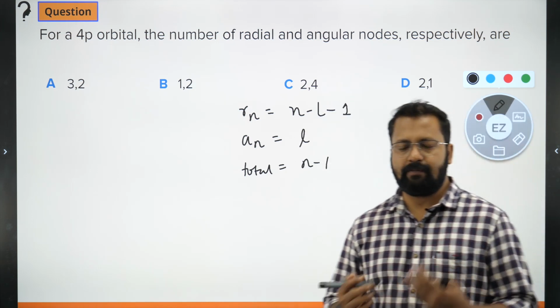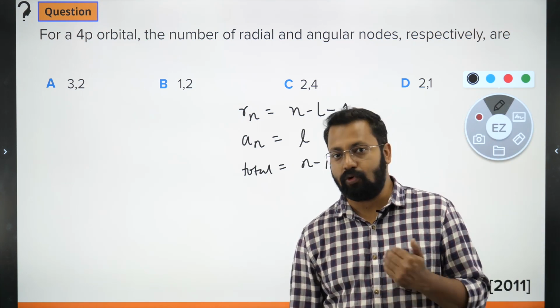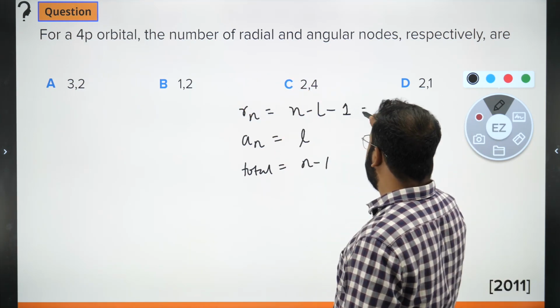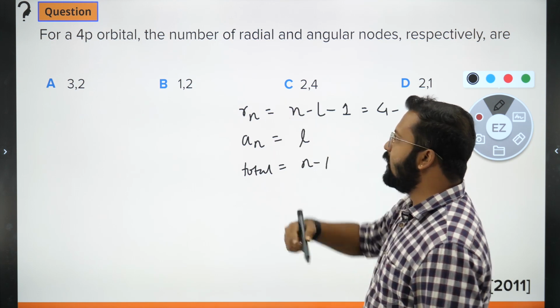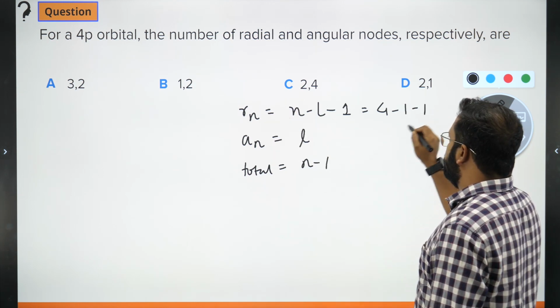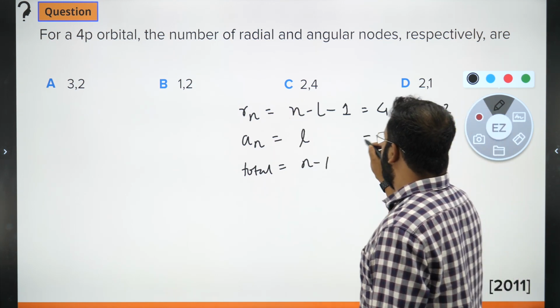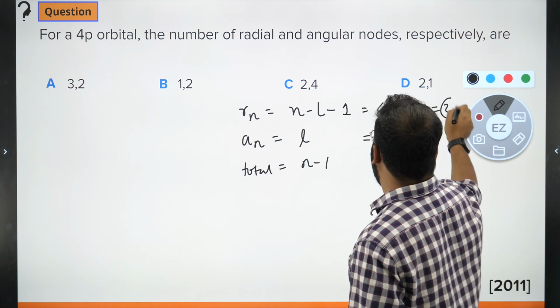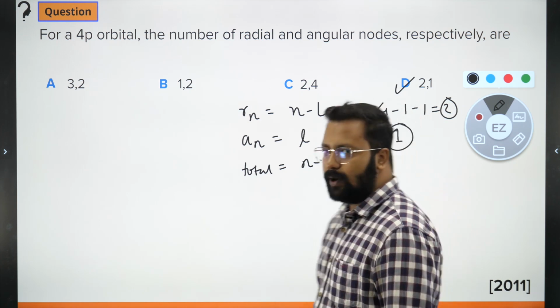Very simple formula. In the examination, use it so as to get the answer more quickly. So n value is 4, L value for P is 1, so this turns out to be 2. For P, L value is 1, so radial nodes is 2, angular nodes is 1.